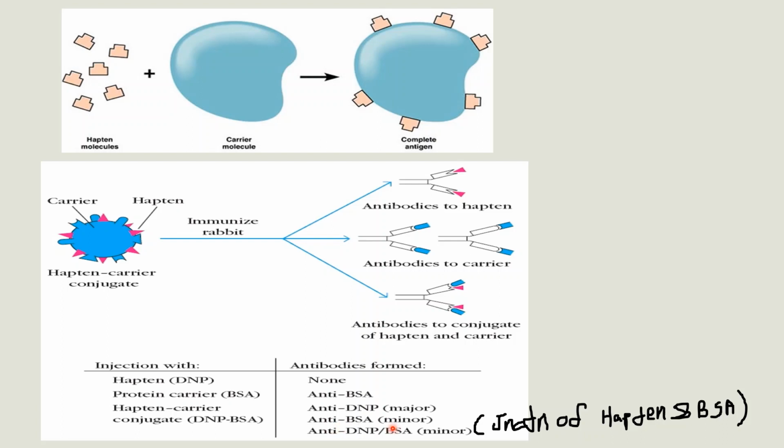So anti-BSA, and antibody will be produced against this junction of hapten and BSA. That means antibodies to the conjugate of hapten and carrier, so anti-DNP-BSA. So if we inject this hapten carrier conjugate into a rabbit, then three types of antibody will be produced. One is against hapten, another is against carrier, and the third type is against the conjugate of hapten and carrier.